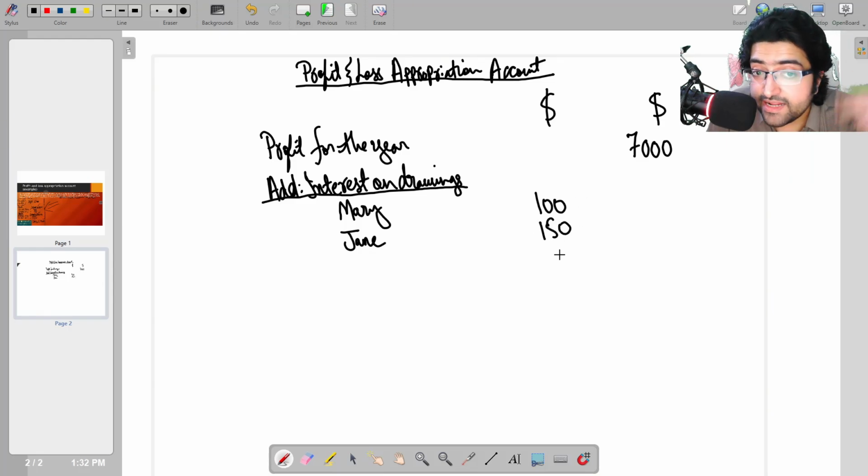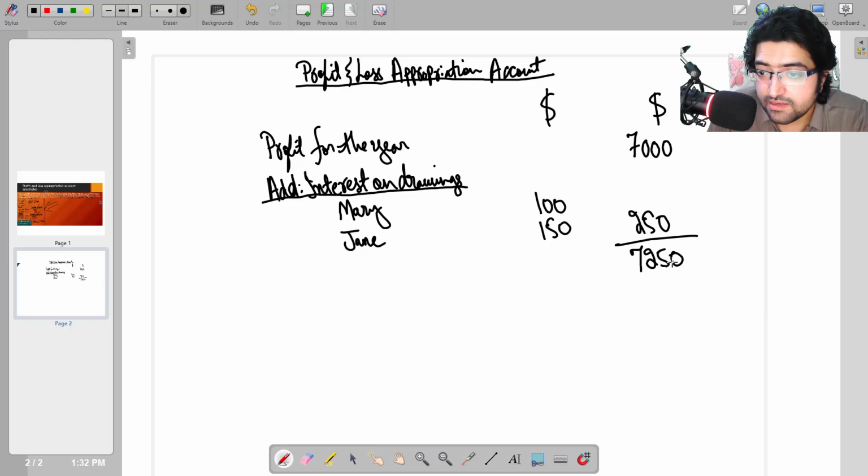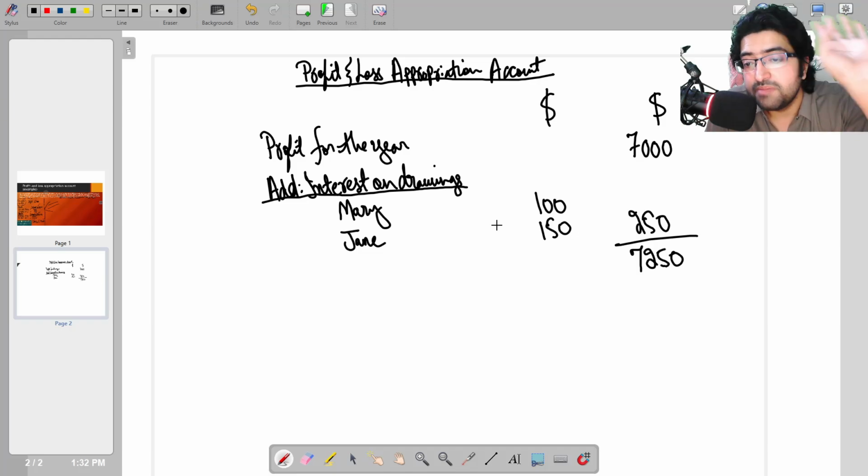Why are we adding this to the profit? Because this interest is paid by the partners to the business, right? So $250 is given to the business by the partners. So now the amount that we have available is 7250. That's the new profit in a way of the business, right? Because this is the income that the business has generated from the partners. The partners are giving this money to the business.